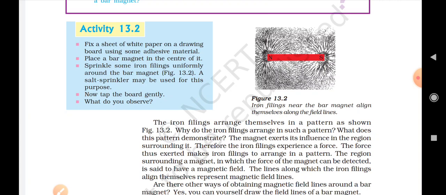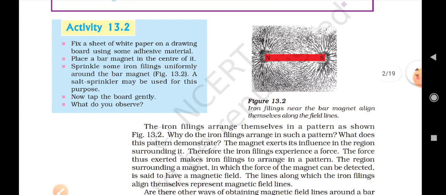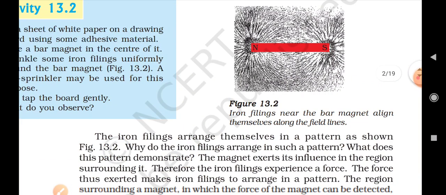Like you sprinkle salt on a vegetable, here also we take the iron filings and sprinkle them near the bar magnet, and if we gently tap the board, what will we find? We will find that these iron filings start arranging themselves in a pattern, and you can see here what kind of a pattern you will find.